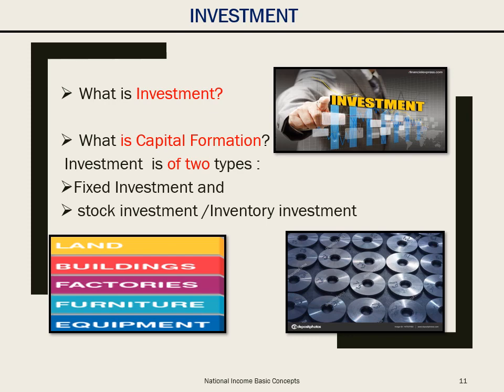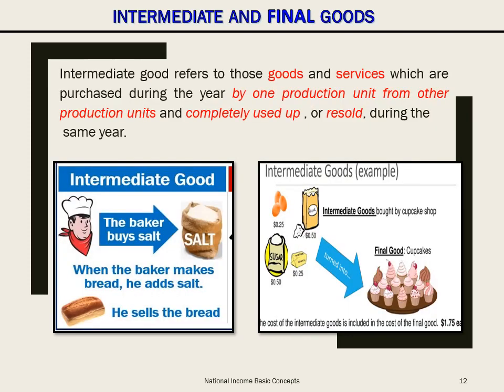For example, capital of a firm at the beginning of the financial year is say 10 lakhs and at the end of the year it's 11 lakhs. This addition of rupees 1 lakh during the year is investment. The beginning of the year capital is rupees 10 lakh and at the end of the year capital is rupees 11 lakh. Next comes intermediate and final goods.